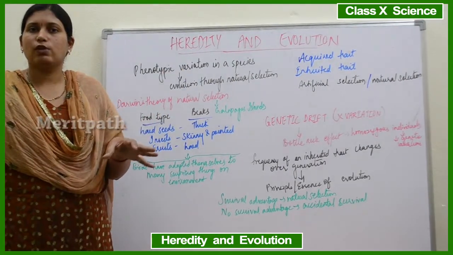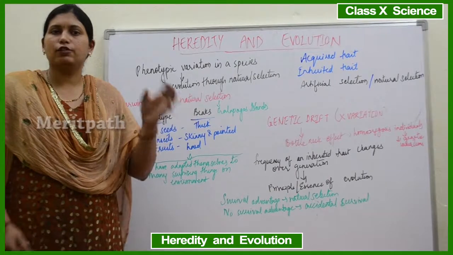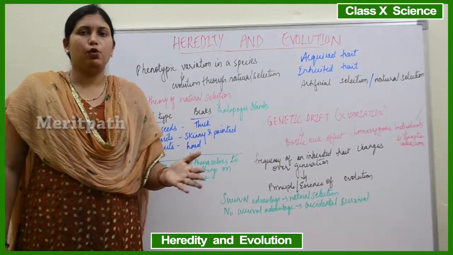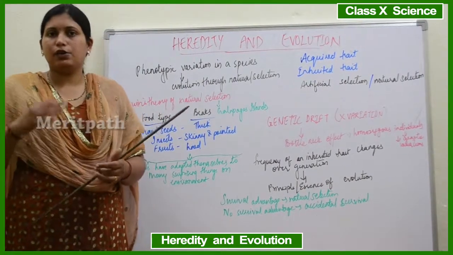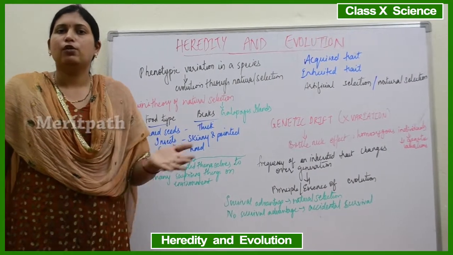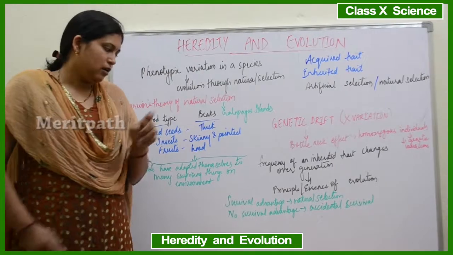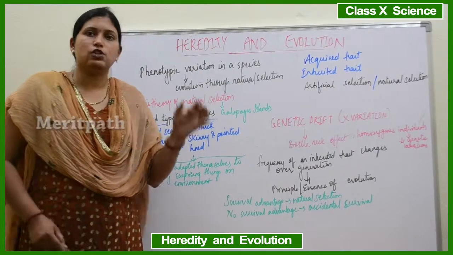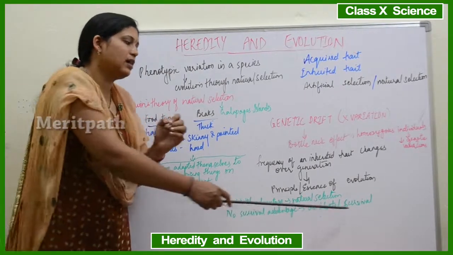Whereas in the second situation, there was a mix of the red beetle as well as the blue beetle. But accidentally, due to the stepping of the elephant foot, the complete red species became extinct. So there was no survival advantage. That was the accidental survival.